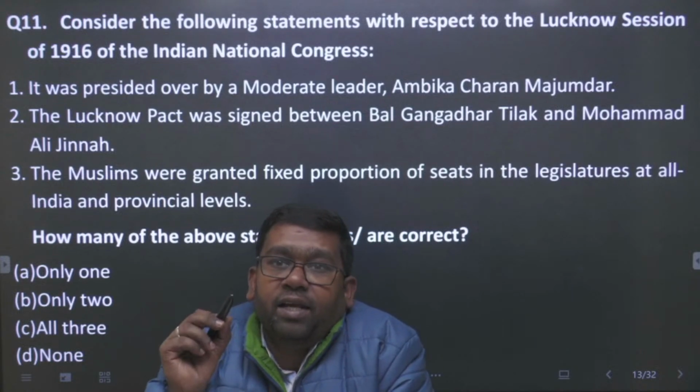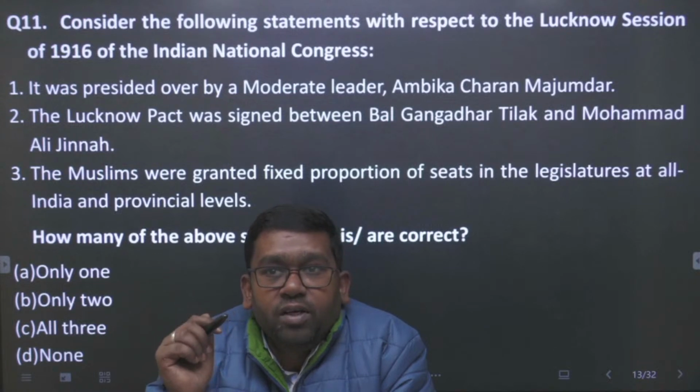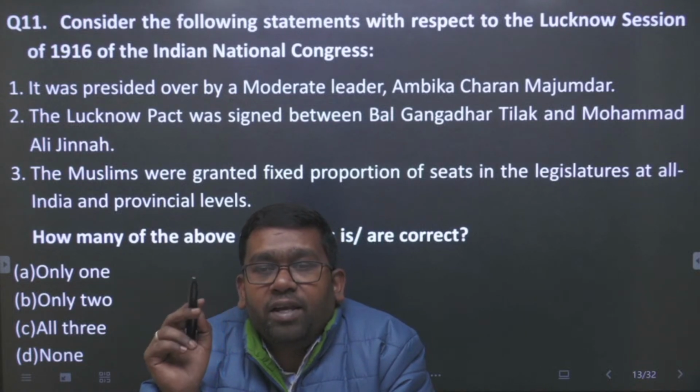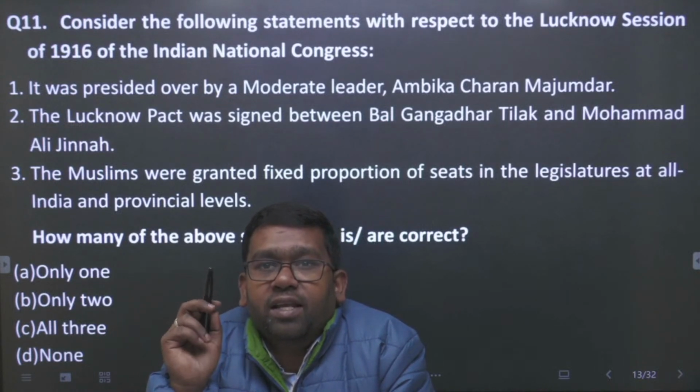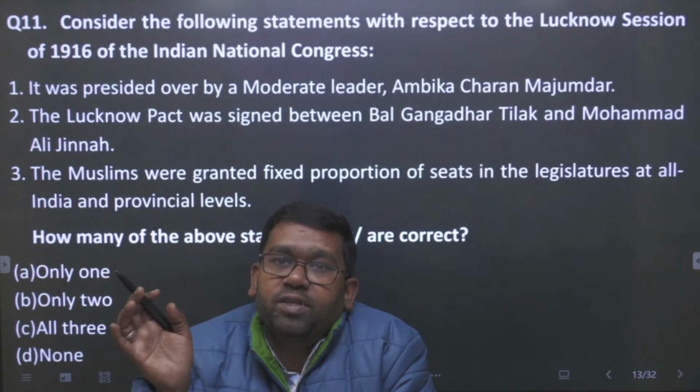It was presided over by moderate leader Ambika Charan Majumdar. It is true. He is the one who had united moderate and extremists in the 1916. Division कब हुआ था? 1907 Surat session, which was suspended. Okay.